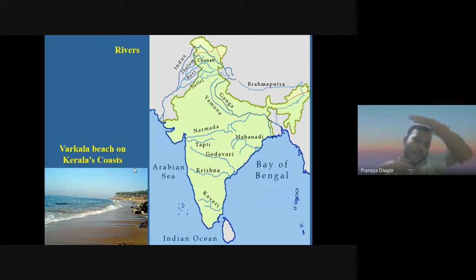So you can categorize the rivers into two parts: east flowing rivers and west flowing rivers. Among the east flowing rivers you have Godavari, Mahanadi, Krishna, and Kaveri, and Ganga is also in the east. And you have the west flowing Narmada and Tapi.